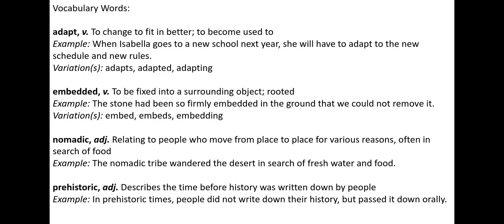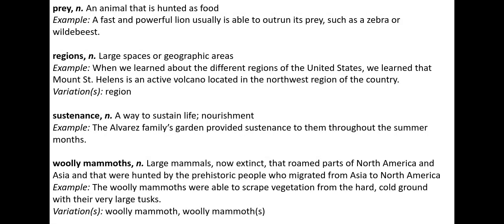Nomadic is an adjective, means relating to people who move from place to place for various reasons, often in search of food. Prehistoric is also an adjective, and it describes the time before history was written down by people. Prey is a noun. It's an animal that is hunted as food.